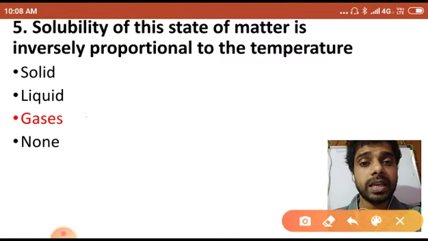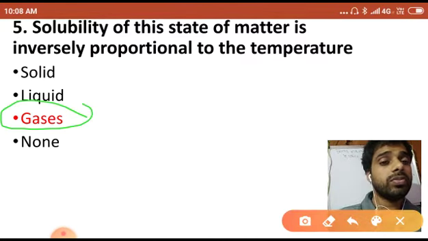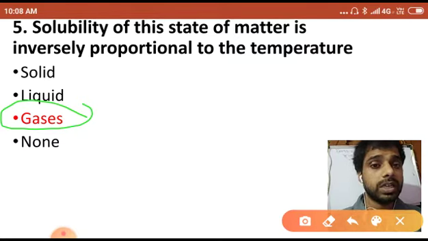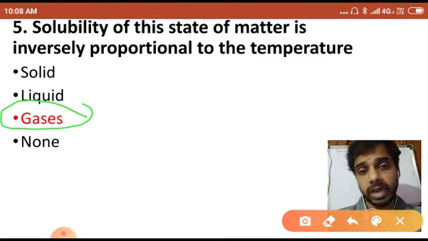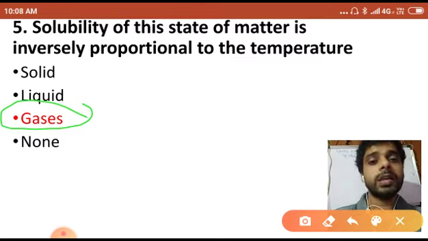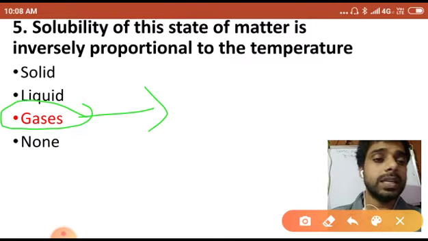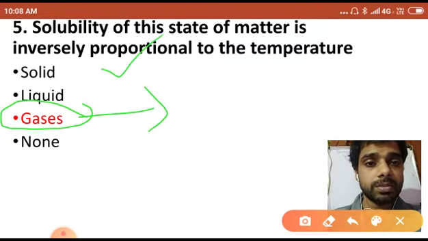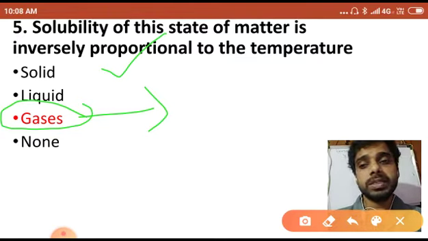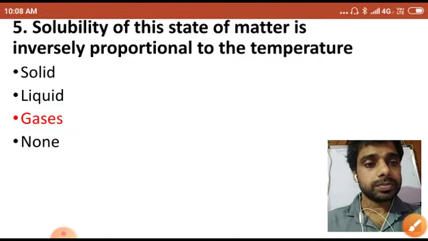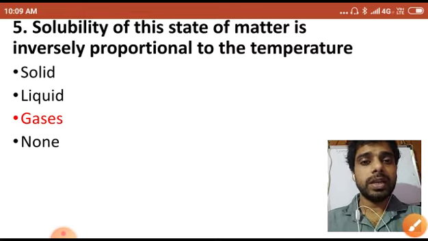Hence we can say that in the gaseous case, solubility is inversely proportional to the temperature. So the answer would be the gaseous case.